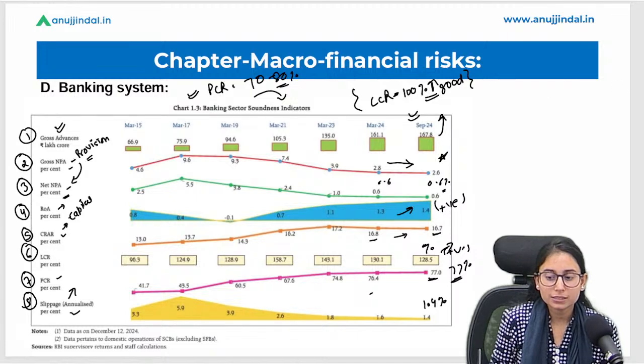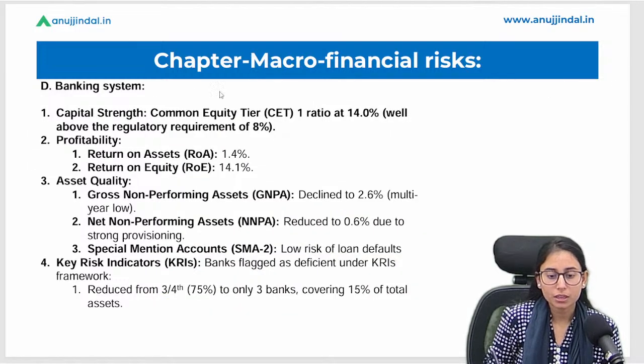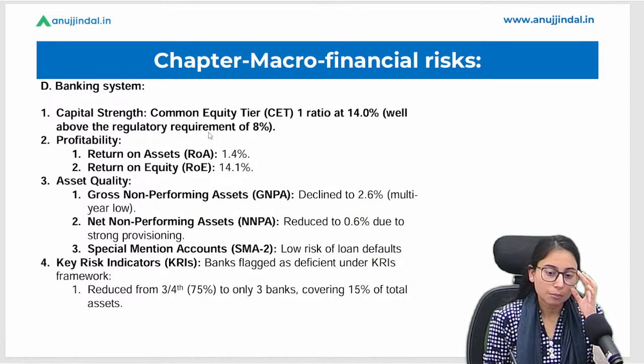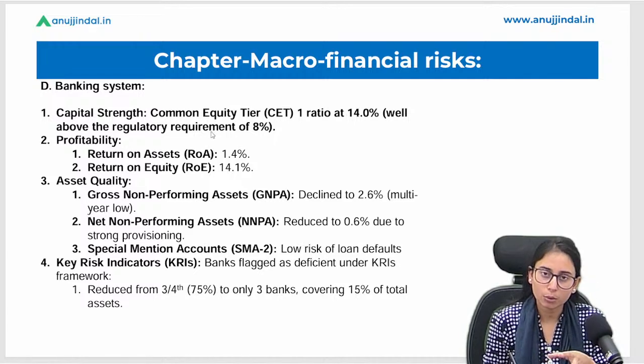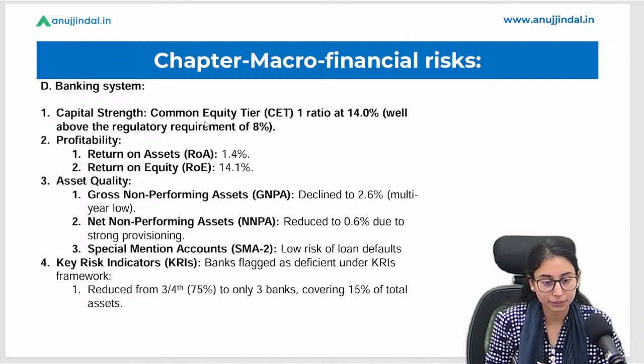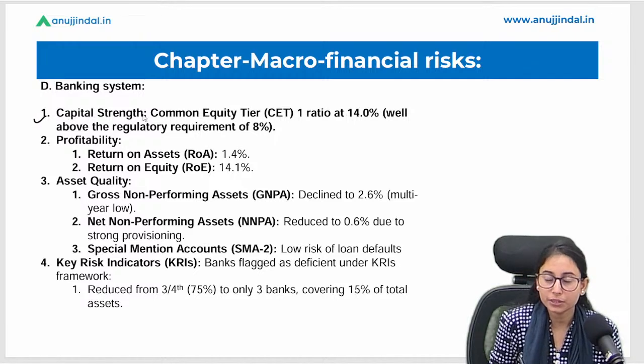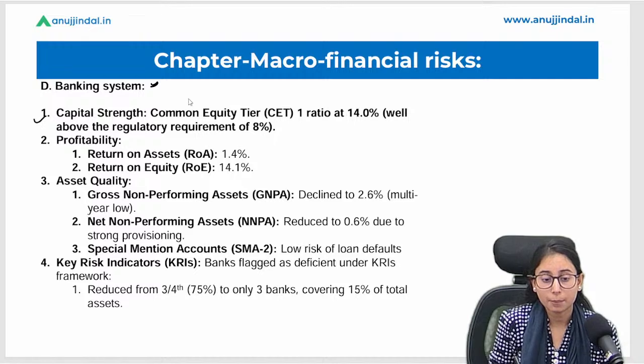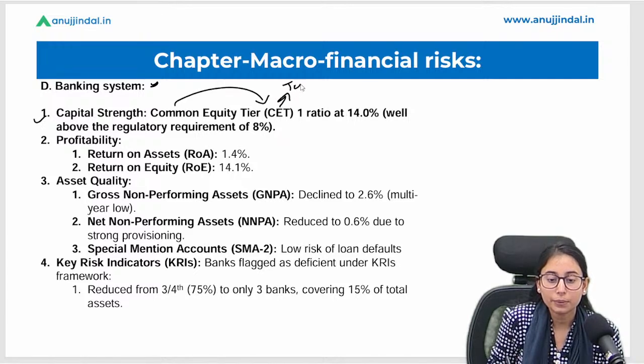Now we will discuss these points. Here also some of the points are duplicate in nature. We will try avoiding that, and some of the points are new, so we'll discuss those. The first point says capital strength. We are discussing the banking system again. The capital strength, that is the common equity tier. Now the tier 1 capital